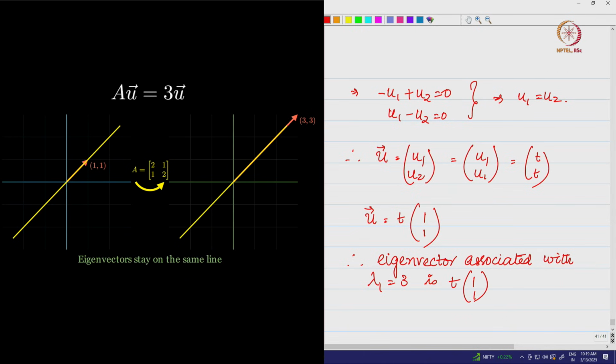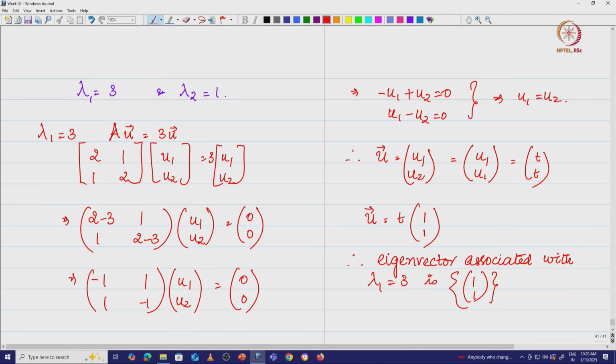Basically I will take it as (1, 1), and then I will say every scalar multiple of this eigenvector is also an eigenvector for the matrix [2 1; 1 2], or for the linear transformation which is given by 2u1 plus u2 and u1 plus 2u2. So the eigenvector associated with lambda 1 is equal to 3 is (1, 1). Let us check if it actually happens. Now what does this mean? I have to check whether A u is equal to 3u. I will have to calculate and then check.